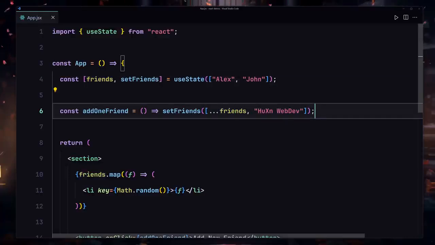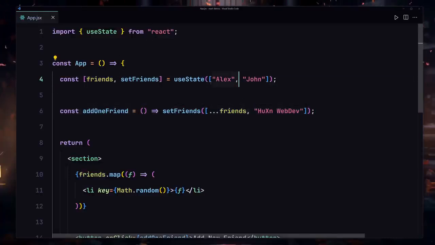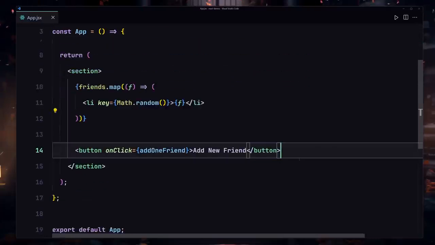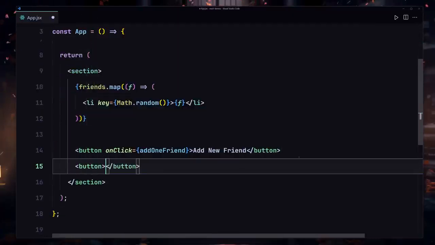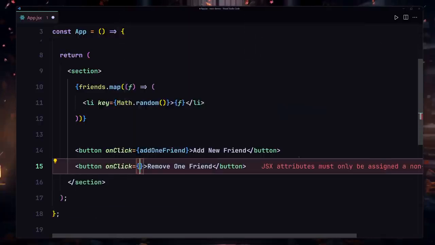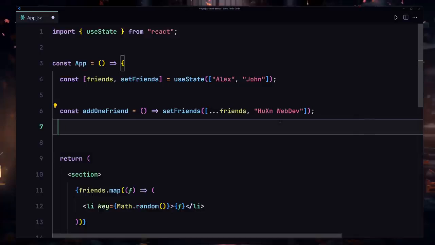Now let me show you how we are going to be removing a specific person from this list. To do that, I'm going to create another button which will say remove one friend or something, and I'm going to also paste the onClick event handler on there which will say removeFriend. Okay, so I'm going to copy there, and let me create that function right here.